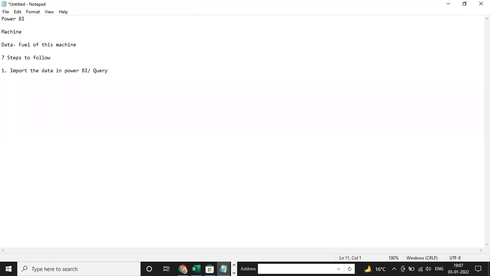Import the data from Power Query, and there are almost 99 plus sources for connectivity. It means you have an option to connect with 99 plus sources.